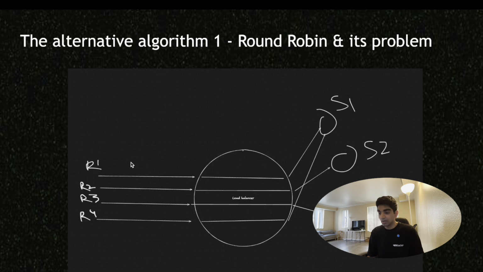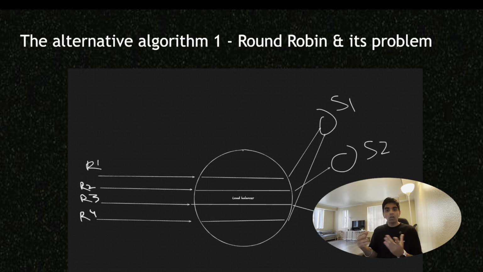So let's say a request named with a request ID, let's say R1, comes to the load balancer, it would go to server 1. R2 would go to server 2, R3 would go to server 3. And when we, let's say, have a fourth request that comes in, that again goes to server 1 in a typical round robin format. And this is extremely intuitive and simple, and this is actually used fairly commonly.